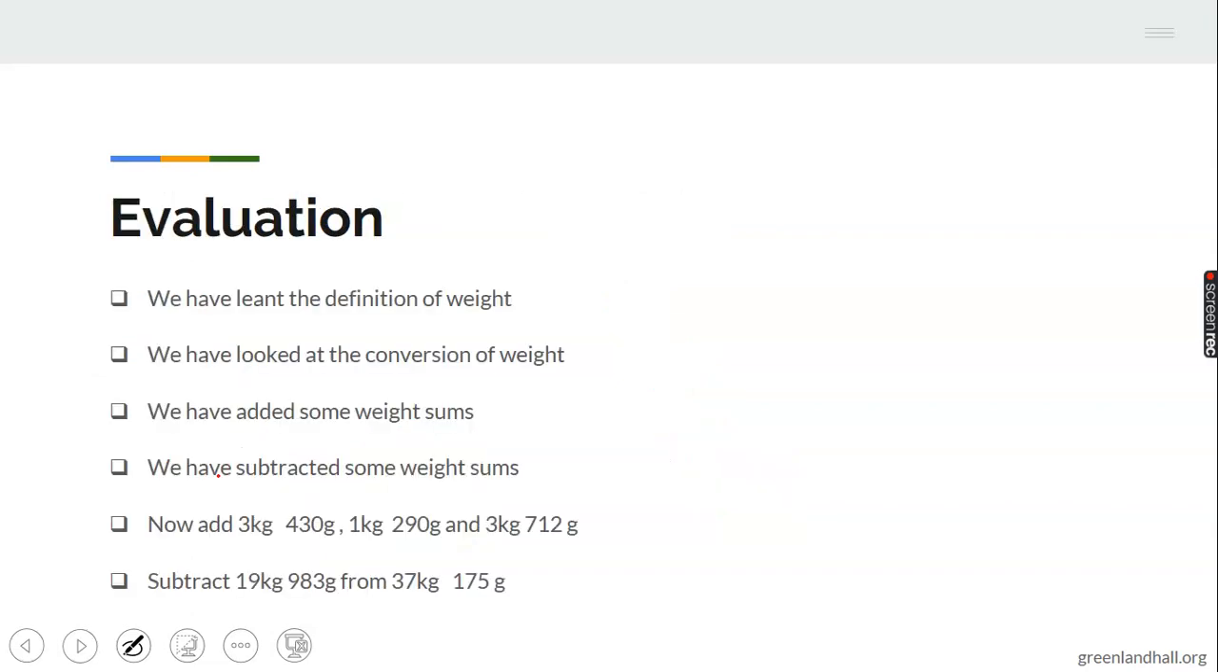Now, we have learnt the definition of weight, how heavy or how light an object is. And then we have looked at the conversion of weight. And then we have added some weight sums. And we have subtracted some weight sums. Now, I want you to do this for me quickly. I will not be working it for you. I can just help you arrange it.